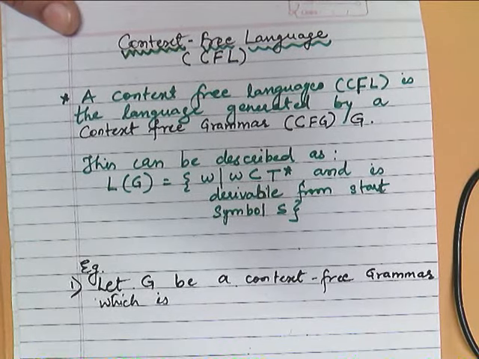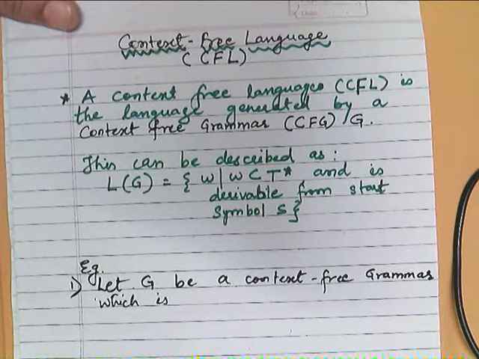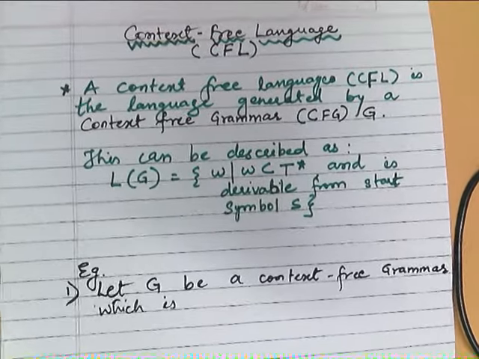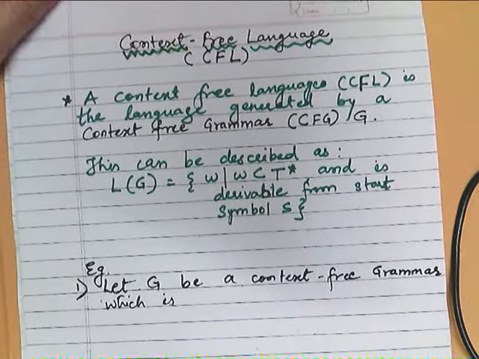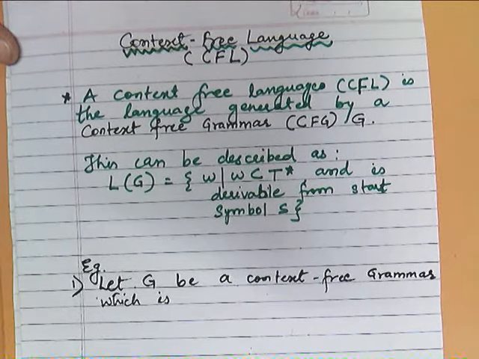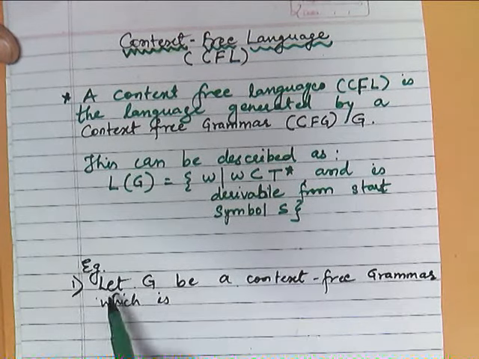So now we will be discussing the problem where we will be generating the context free languages, and we will also define what the language will be. So note down the problem.